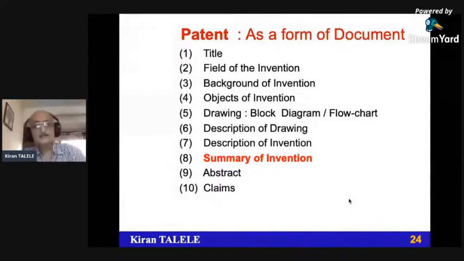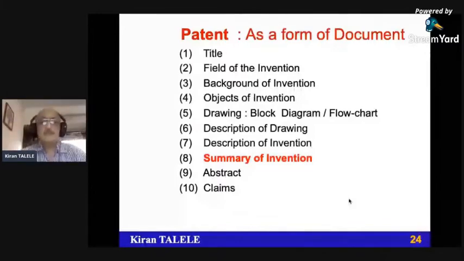You'll find point number 8, that is summary of invention. You should be able to summarize it. Normally, the summary is the proper descriptive format of the claims. We can write the claim first, and then we can write the summary afterwards. So claim means your invention. Claim is your invention. So that invention, you can summarize it.